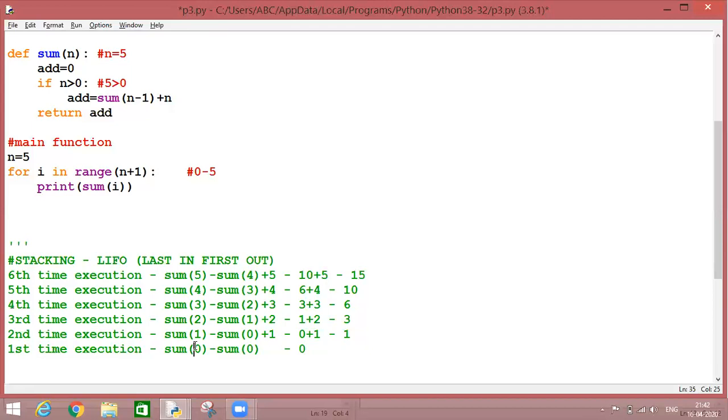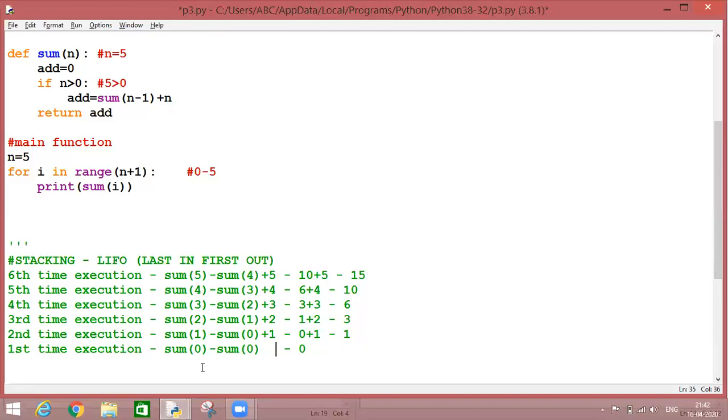Or the things which I inserted at the end, at the last, I'll be able to take them out first. So that's why we are calling it last in, first out, LIFO. Same procedure is followed over here also.